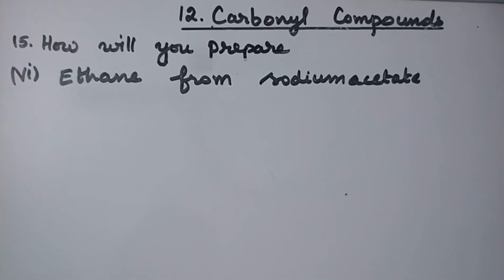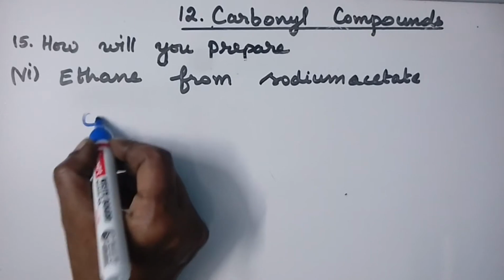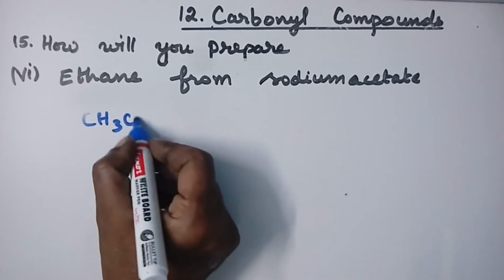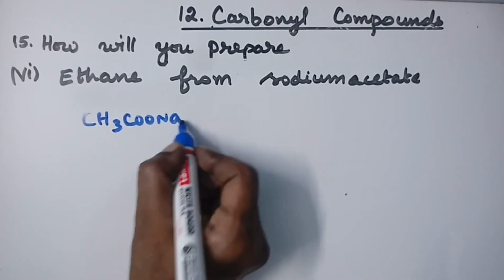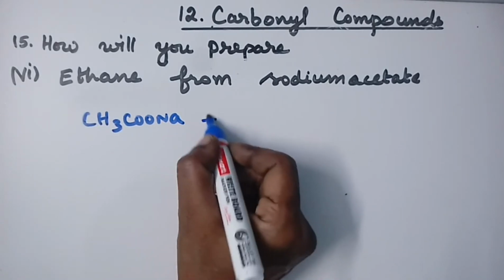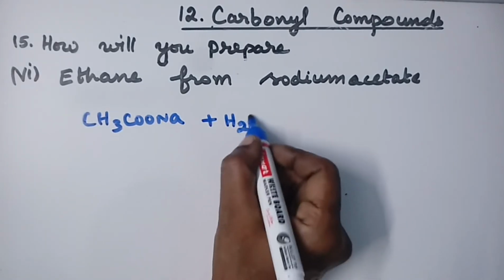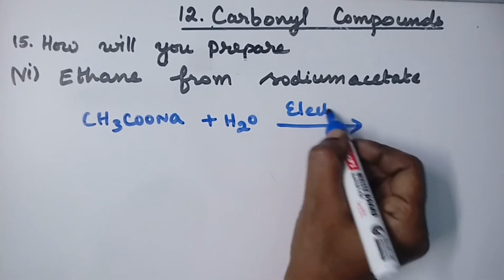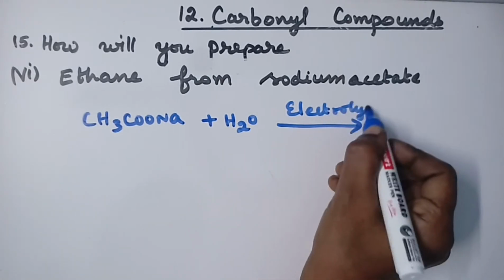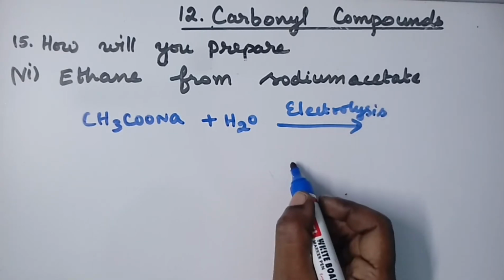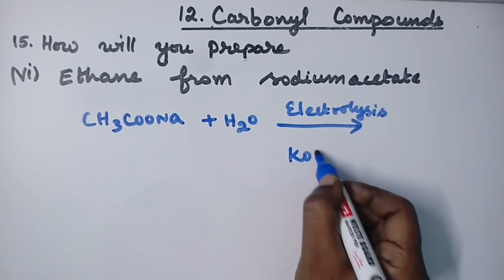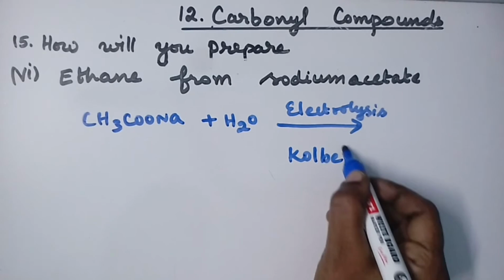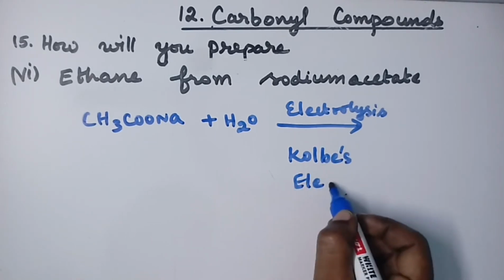Ethane from sodium acetate. Sodium acetate is CH3COONa. In aqueous medium, electrolysis takes place. This is done by Kolbe's electrolysis.